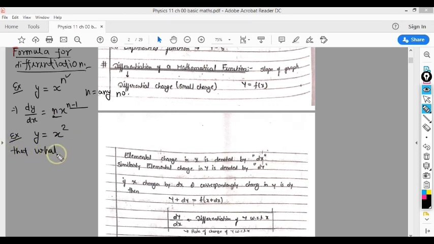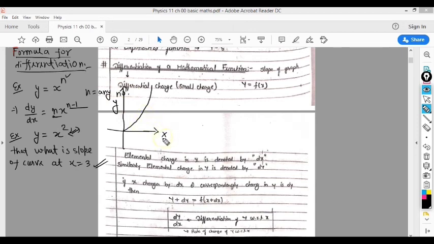For example, if my question is y equal to x square, what is the slope of the curve at x equal to 3? If you plot y against x square, you will get your graph like this. This is your x-axis and this one is your y-axis.